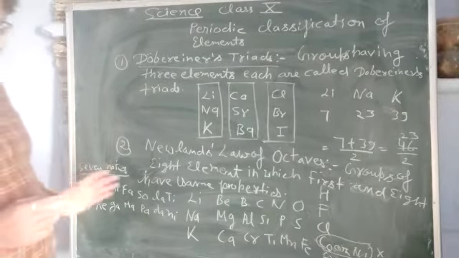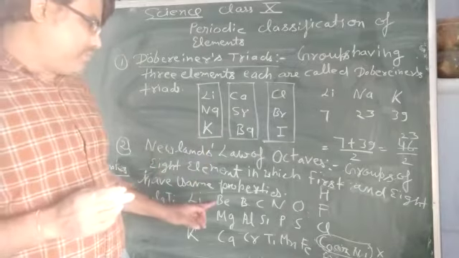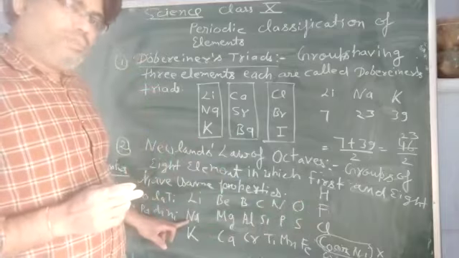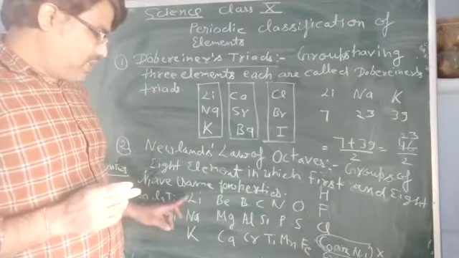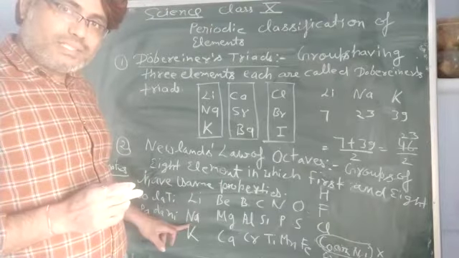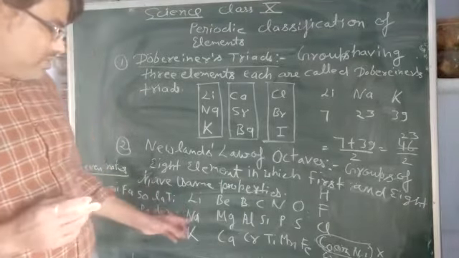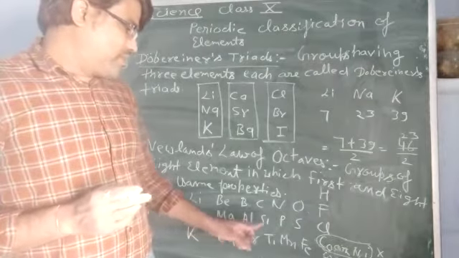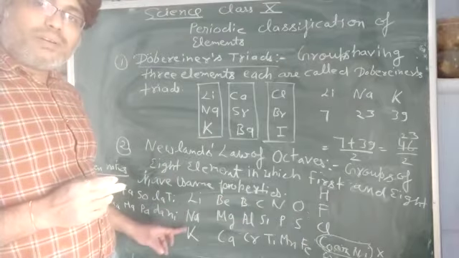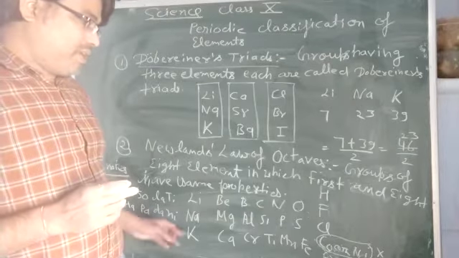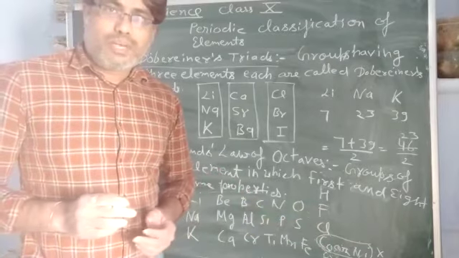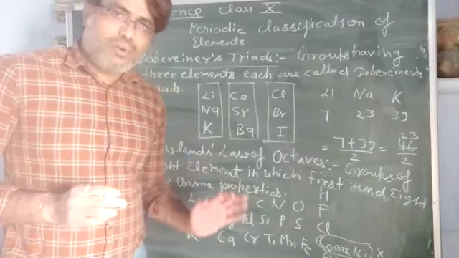In a similar way, if we have these elements: lithium, beryllium, boron, carbon, nitrogen, oxygen, fluorine, and sodium. Lithium is the first element and sodium is the eighth element, so they have the same properties. Next, take sodium, magnesium, aluminum, silicon, phosphorus, sulfur, chlorine, and potassium. Sodium and potassium have similar properties. The same you can apply for the halogens also: fluorine, chlorine, and bromine. They have the same properties. So that was about the law of octaves.